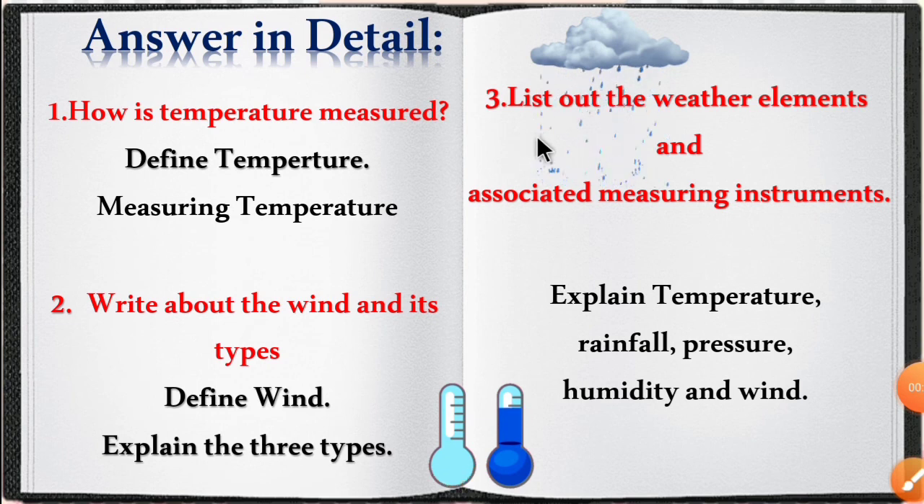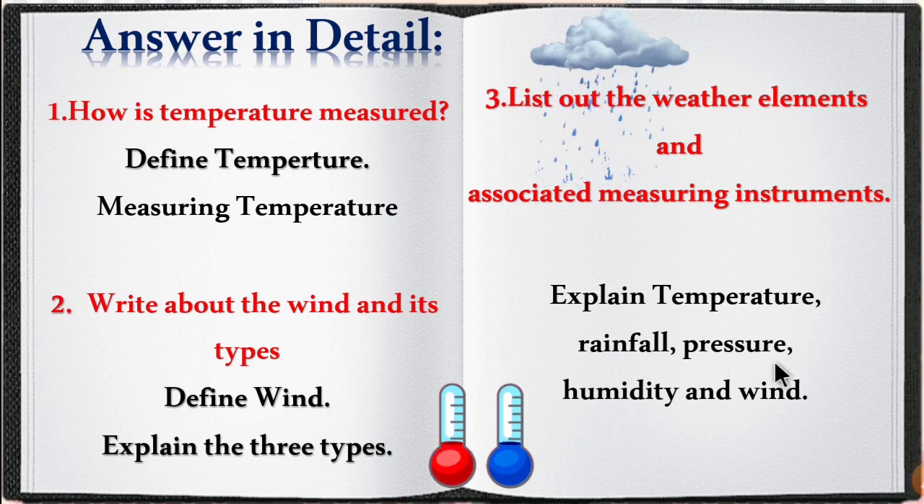Third question is, list out the weather elements and associated measuring instruments. For that, give the definition of temperature, rainfall, pressure, humidity and wind, and give the instrument name which is used to measure the specific element. For example, temperature means thermometer, rainfall rain gauge, humidity hygrometer, wind anemometer, air pressure barometer.